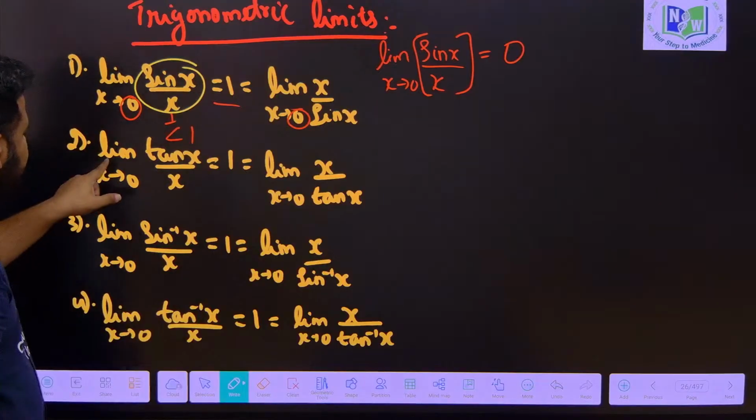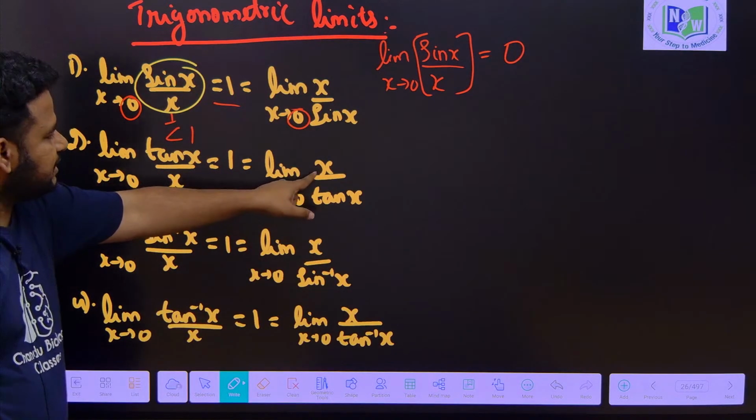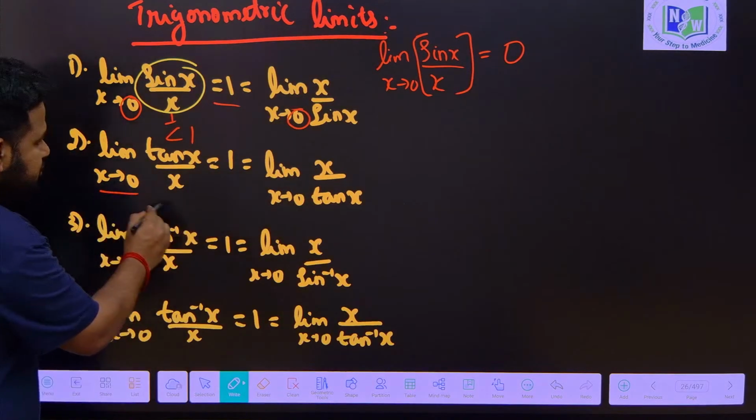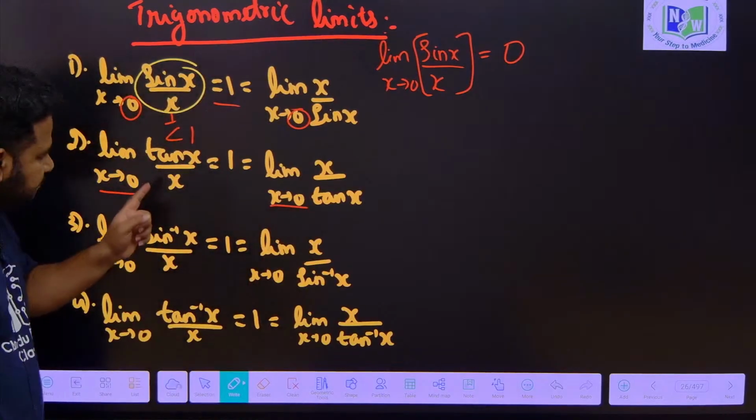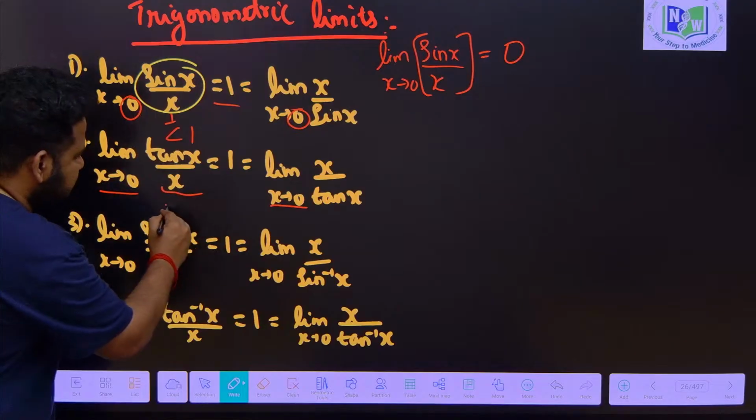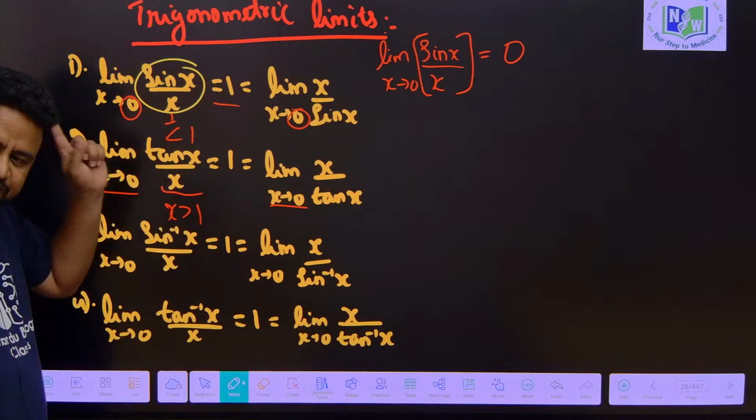Similarly, tan x by x will be equal to 1, and limit x by tan x as x tends to 0 will also be equal to 1. Here also x tends to 0. But one thing you must understand: sin x by x is less than 1, but x by sin x is greater than 1. So even if I put a greatest integer function here, it will be 1 itself.